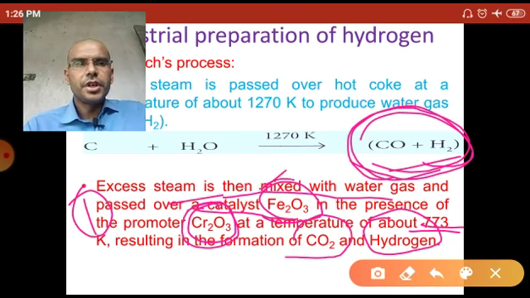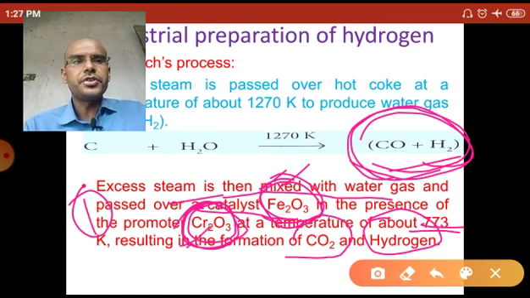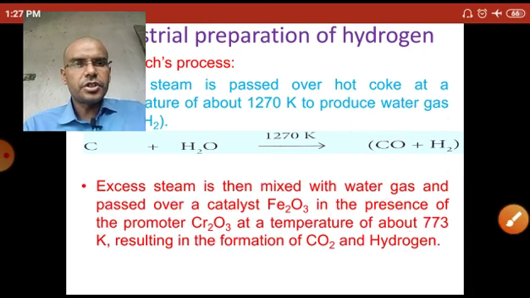In this case, ferric oxide is the catalyst. A promoter is also a substance which enhances the efficiency of the catalyst. So chromic oxide is the promoter. Since a catalyst is present in this step, it is also called the catalytic step.